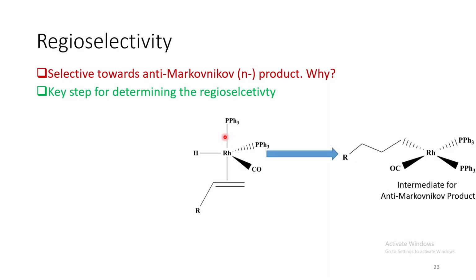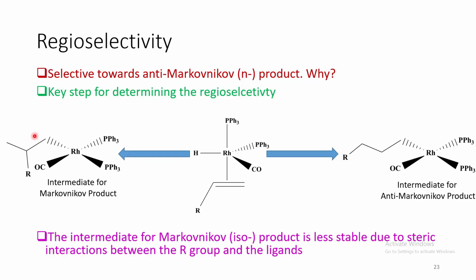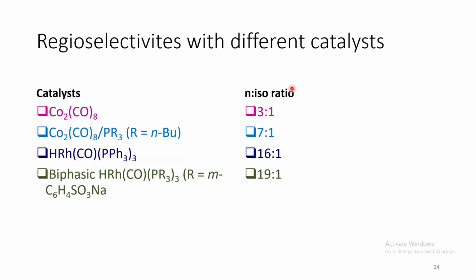Now, this is a structural intermediate for the anti-Markovnikov product, while this one is the structural intermediate for the Markovnikov product. And we can clearly see in this particular intermediate, this R group is having steric interactions with this particular substituent. As a result, this particular intermediate is very unstable. Now, we can improve the regioselectivity by increasing the steric bulkiness of these phosphine ligands.